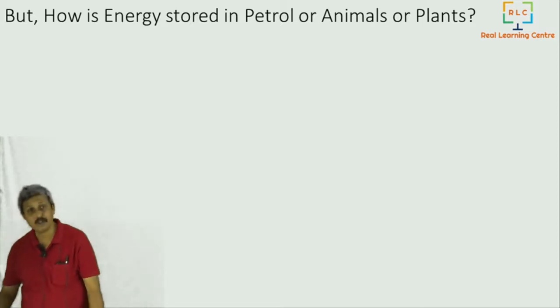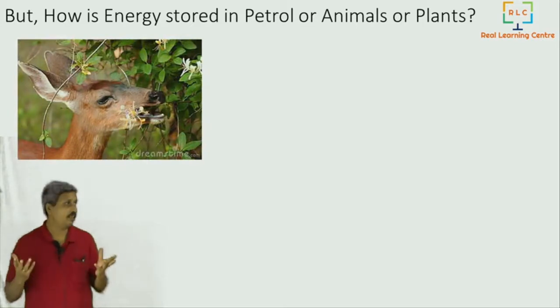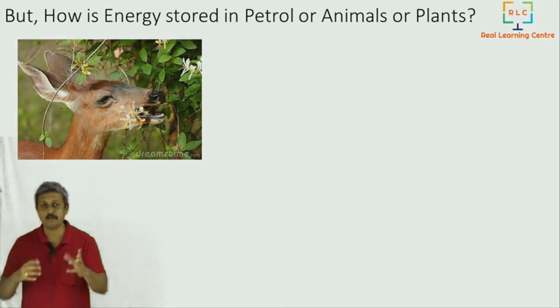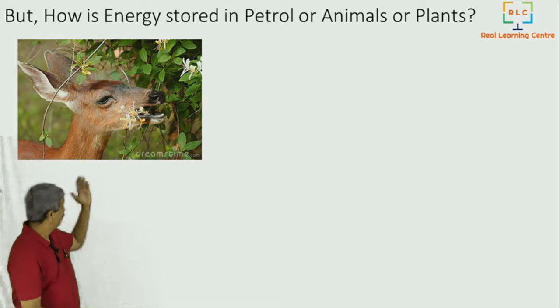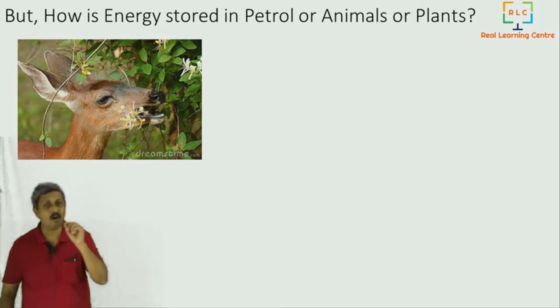Let's start from a very simple scenario. You take, for example, any animal or a plant. I am choosing an animal here. You take one animal, and in the animal, you take one small part.